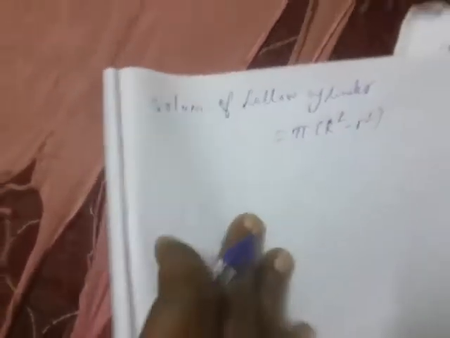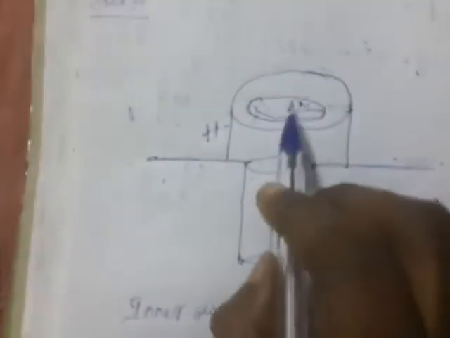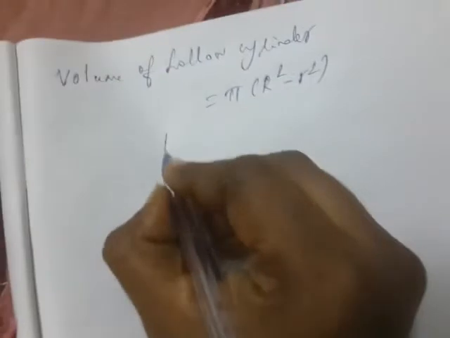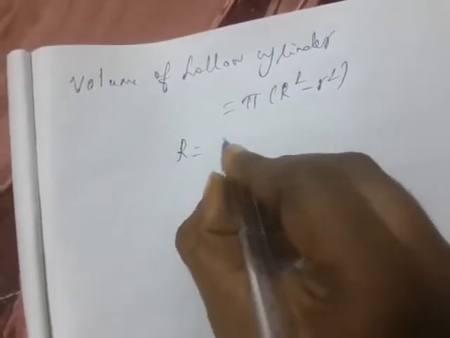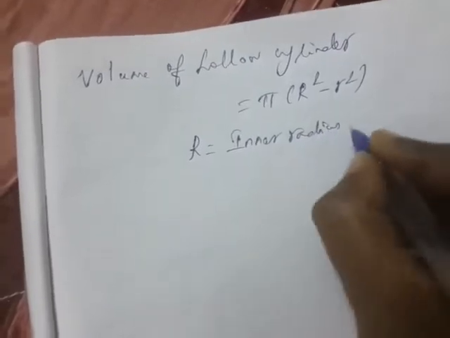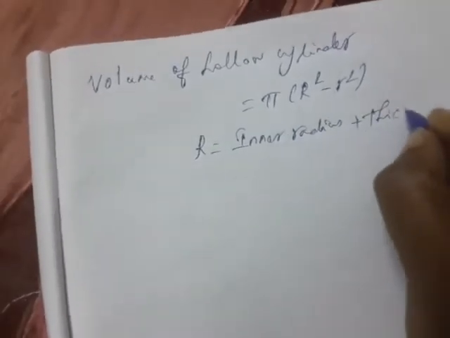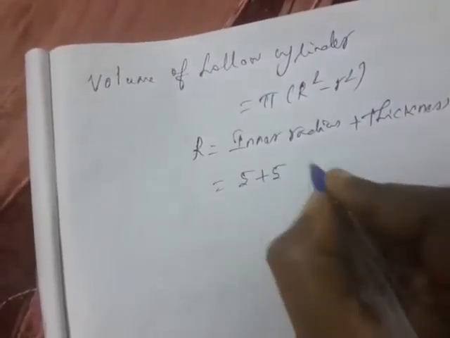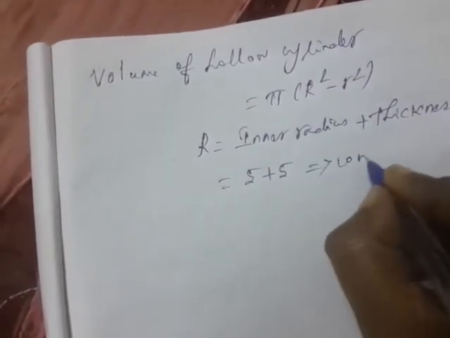So capital R square, listen, this is the inner radius, 5 meter, thickness is 5 meter. So capital R is equal to inner radius plus thickness. Inner radius is 5, thickness also 5, which implies 10 meter.